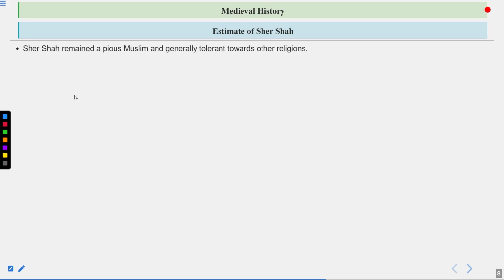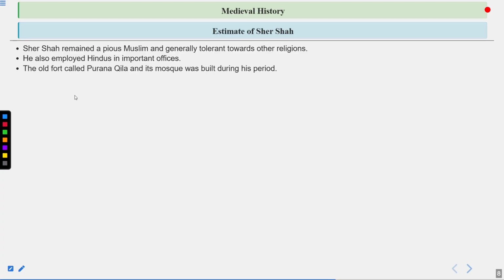Sher Shah remained a pious Muslim and was generally tolerant towards other religions as well. This gives us a glimpse of how his thinking related to religion. He also employed Hindus in important offices. For example, Raja Todarmal served in his office before he served in the office of Akbar. The old fort called Purana Killa and its mosque were built during his period.